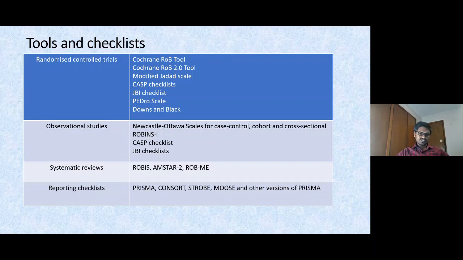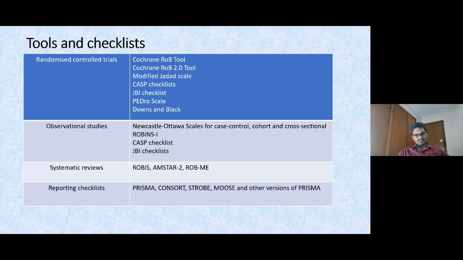ROBIS is a tool developed by Penny Whiting and Julian Higgins, introduced in 2015. It shows that among the systematic reviews published from almost 2010 to 2020, almost 80% are at high risk of bias. And AMSTAR 2 is used to assess the methodological quality of systematic reviews. AMSTAR 1 was introduced in 2007 and AMSTAR 2 in 2017. So these two tools have been able to address these methodological issues in systematic reviews.